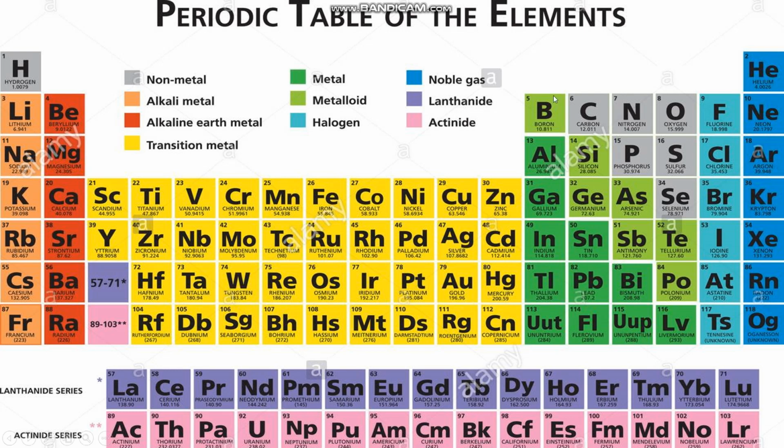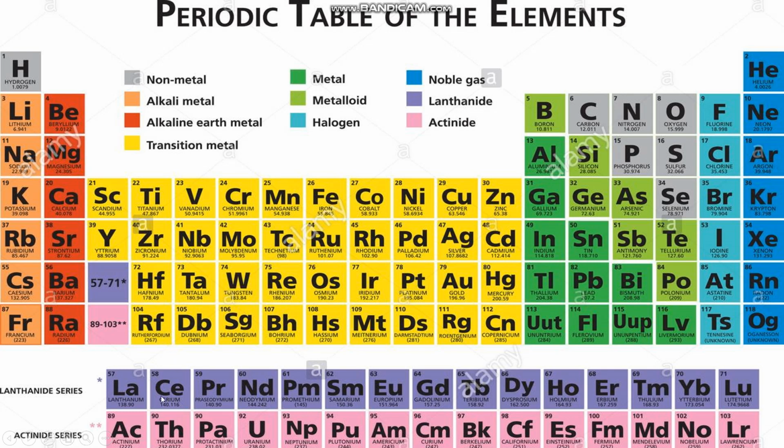Let us see how many horizontal rows are there in the modern periodic table. 1 row, 2, 3, 4, 5, 6, 7. You can see here 2 more rows, but these are part of the 6th and 7th rows. These horizontal rows in the periodic table are called periods. So, this row is a part of the 6th period, and this is a part of the 7th period.